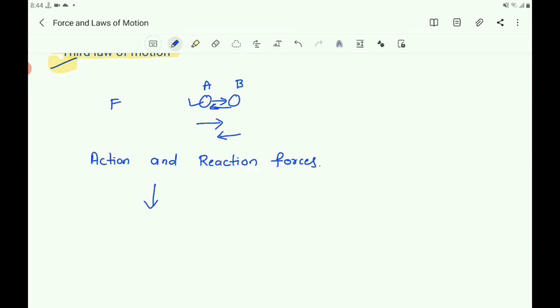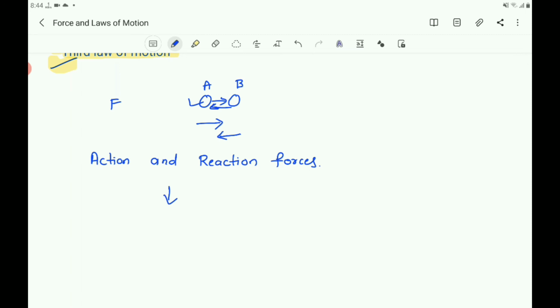Which is the force? It is the muscular effort you exert on the road. Here, to start walking on the road, you must exert a force on the road. And it is in the direction we intend to move.